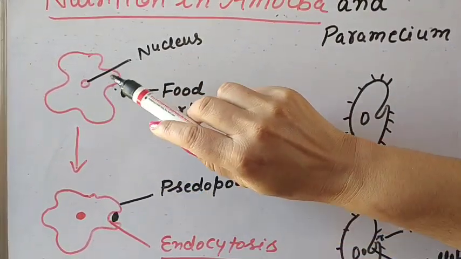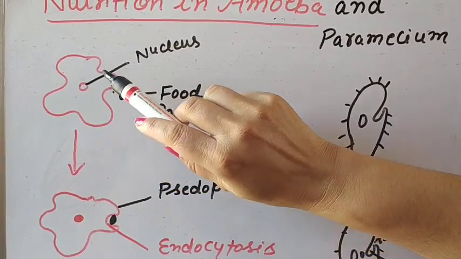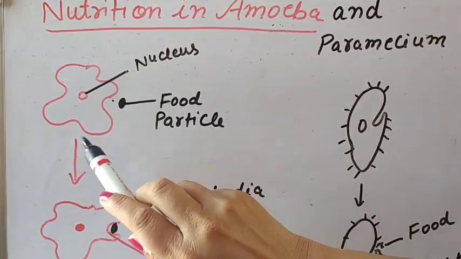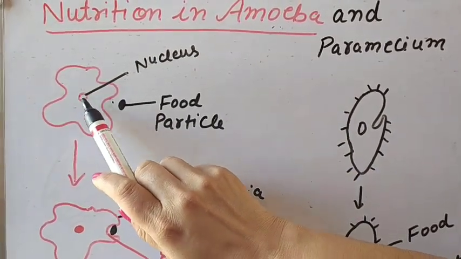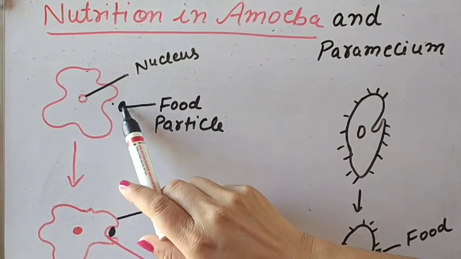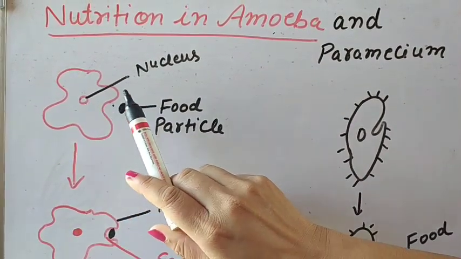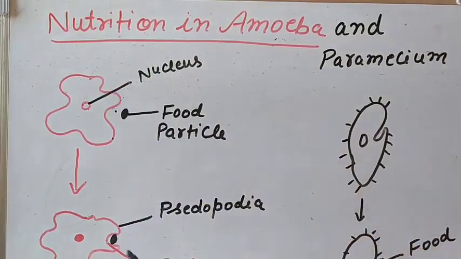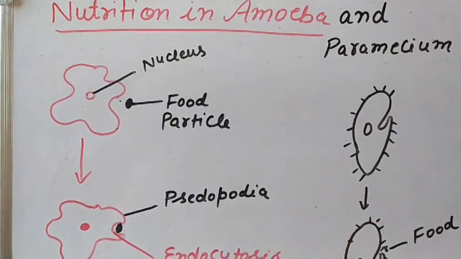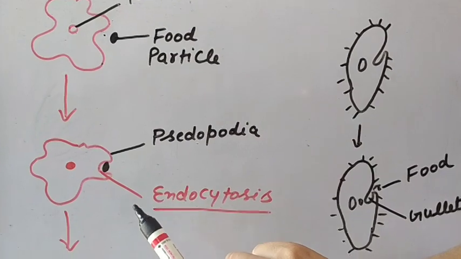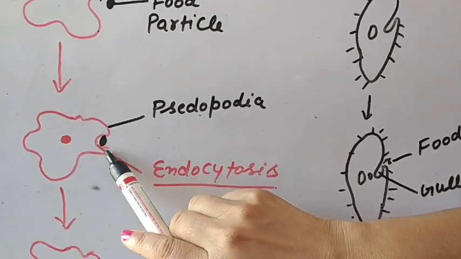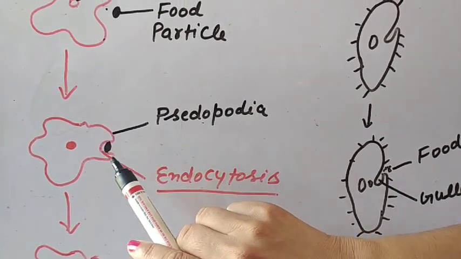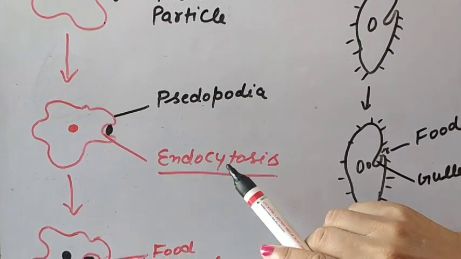So in amoeba, only a single cell is there, and the whole surface of the amoeba is in close contact with the outer environment. In the center the nucleus is there, and the food particle is present outside the body. Firstly, what happens? These are known as the pseudopodia of amoeba. When a food particle comes near the pseudopodia of amoeba, then there is invagination of these pseudopodia towards the inner side, and this process is also known as endocytosis.